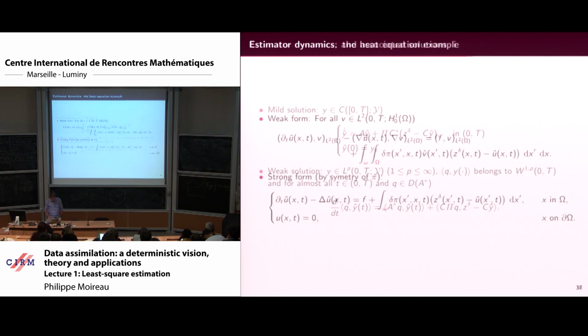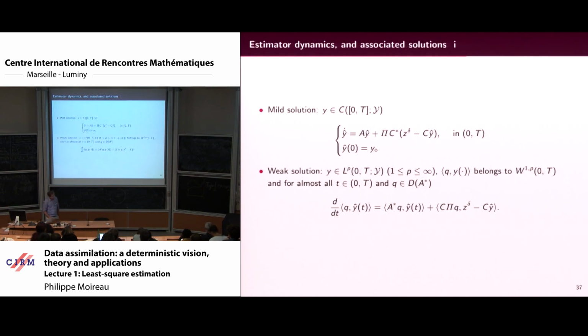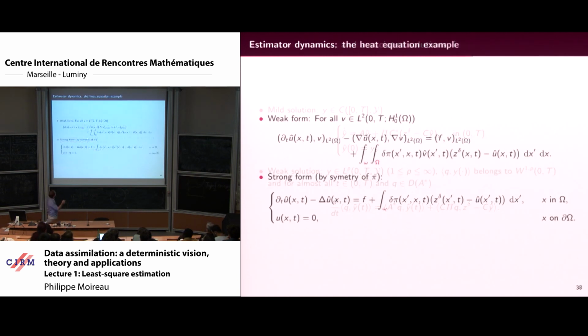Okay, and then you explicitly write what represents that from your heat equation, and you get the heat equation plus a term. Delta here is not a Dirac, it's just the coefficient, and pi is the kernel. So it's the weak form, and the strong form is just that. So you see that you have your heat equation plus the right-hand side of your model, and you add a new right-hand side that actually corrects your equation by comparing what you are computing with respect to the data. Always the same idea.